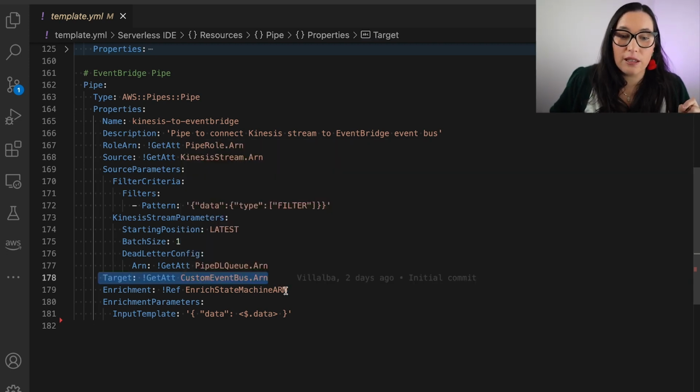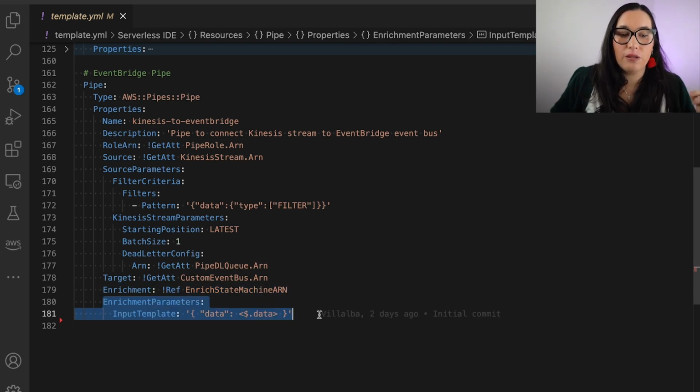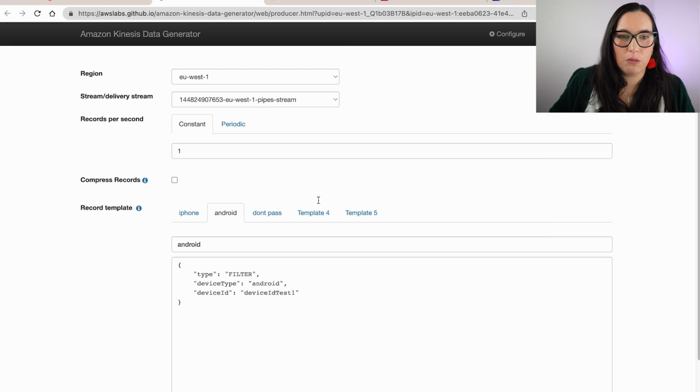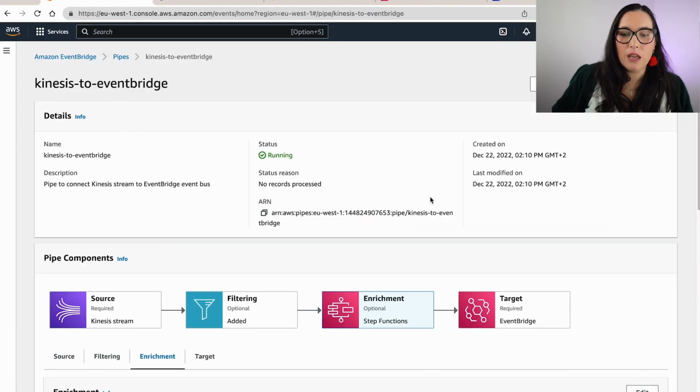Here is the target. That is the custom event bus that we created previously. Here's the state machine for enrichment. And these are the enrichment parameters that we are going to pass. So let's check this in the console so you can understand more what I built. So this is the pipe.